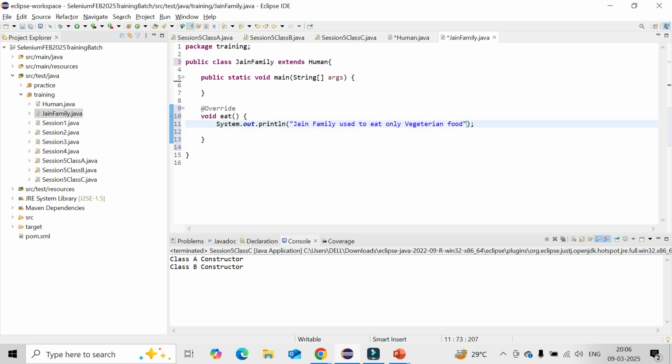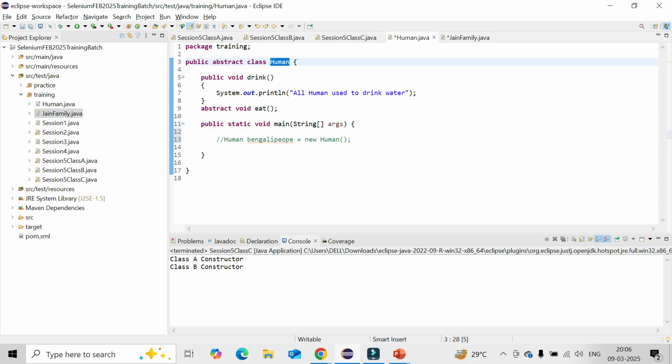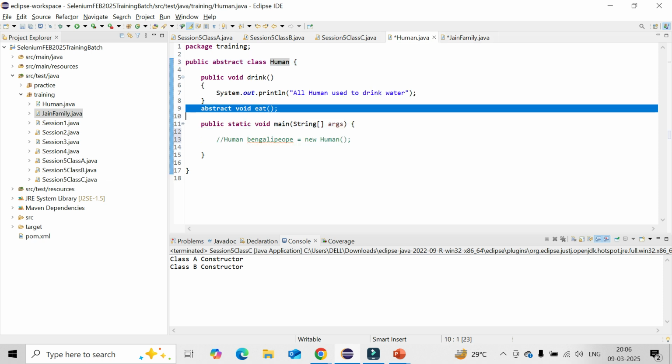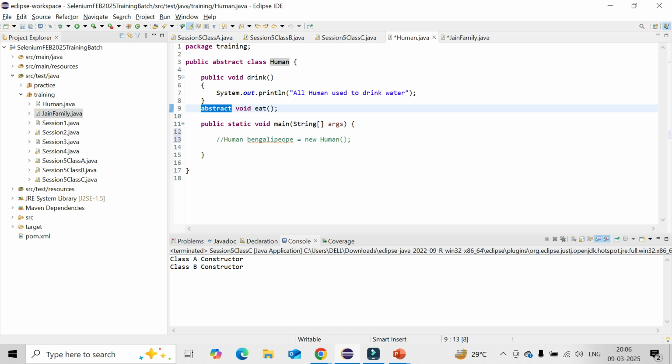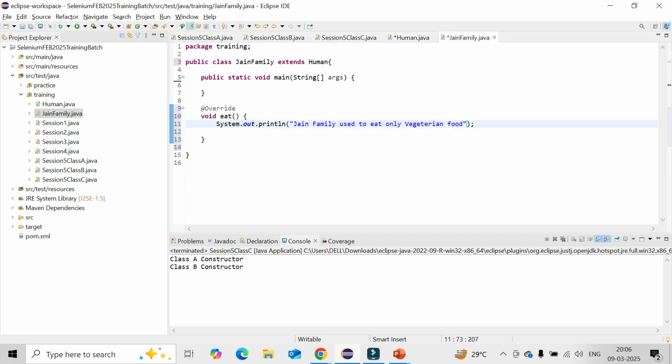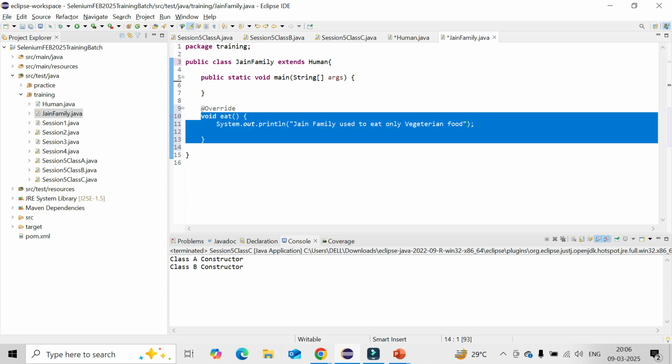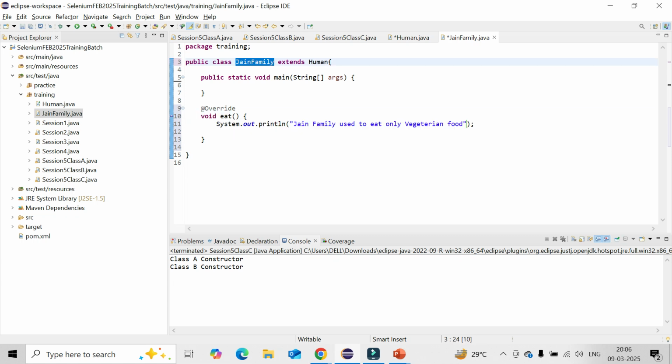Now here I have written only the method, not any body, because I have defined it as abstract. But whenever I am calling that abstract class, I need to define that one here. Now I can create an object.